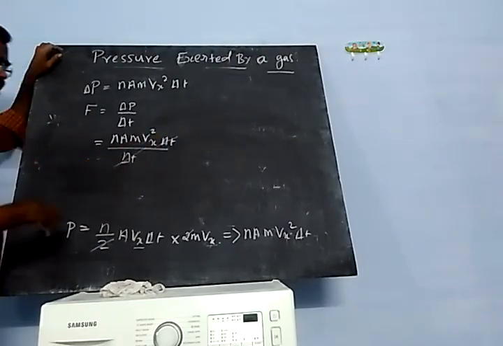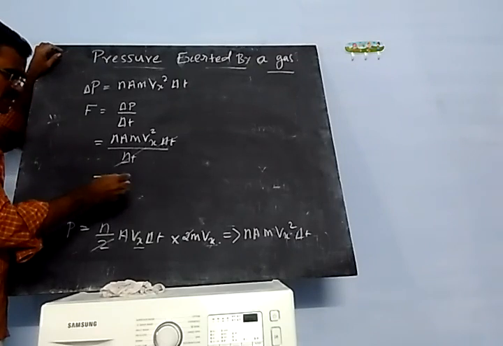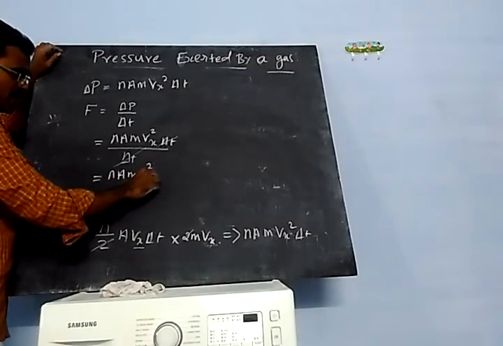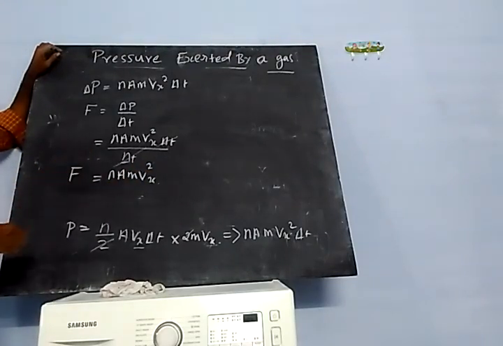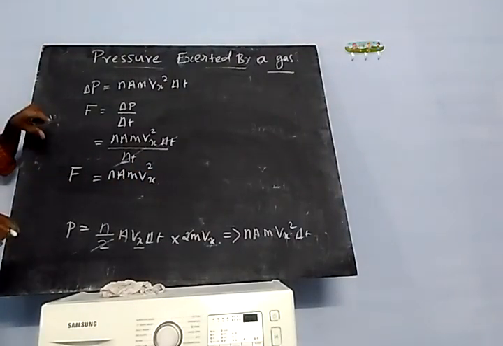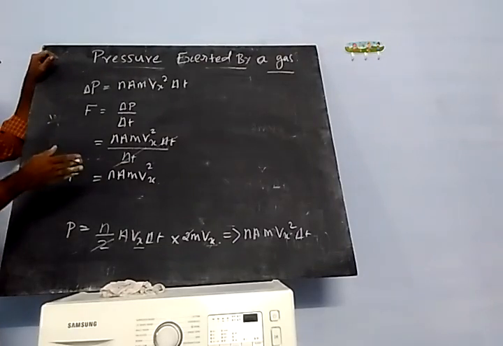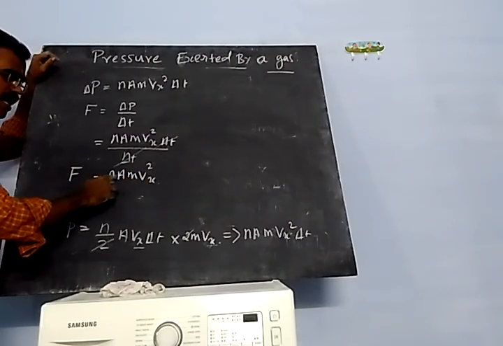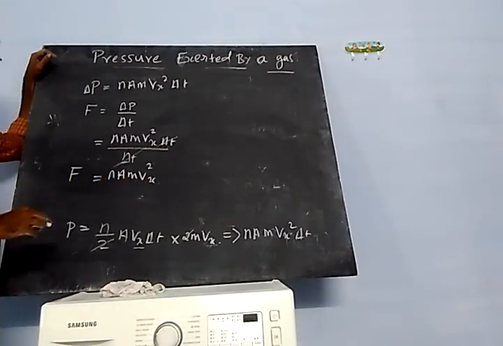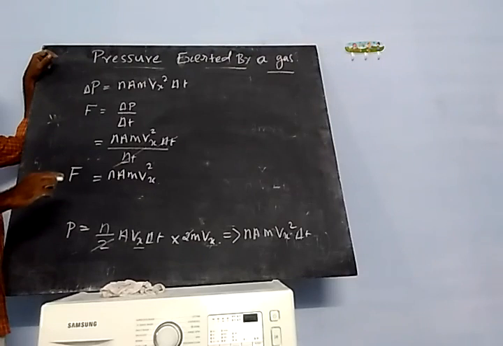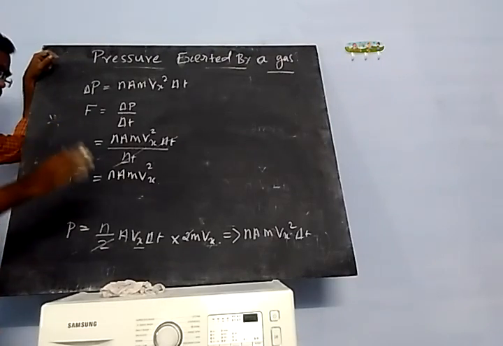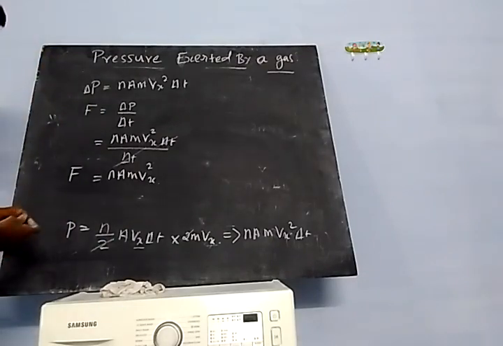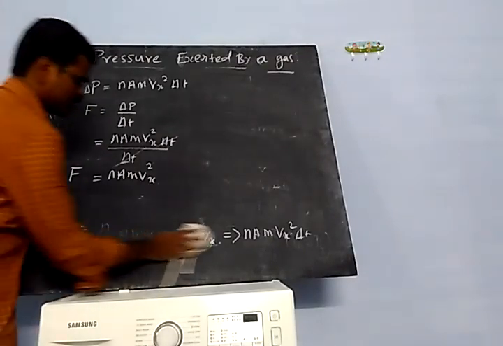So this del t and del t cancel with each other. We get n A m Vx squared. So the force experienced by the right side wall of the container is n A m Vx squared. Next, we are going to calculate the pressure.